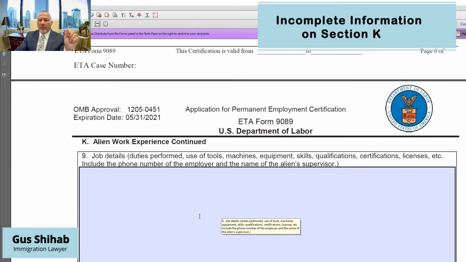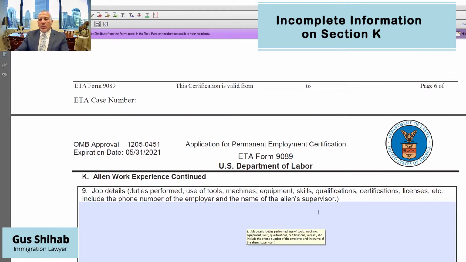The U.S. Department of Labor analyst will look at those words and will try to find them. And if he could not find them in section K, that means section K is incomplete. The case, the PERM case, will be immediately denied without audit. Will be denied without audit.